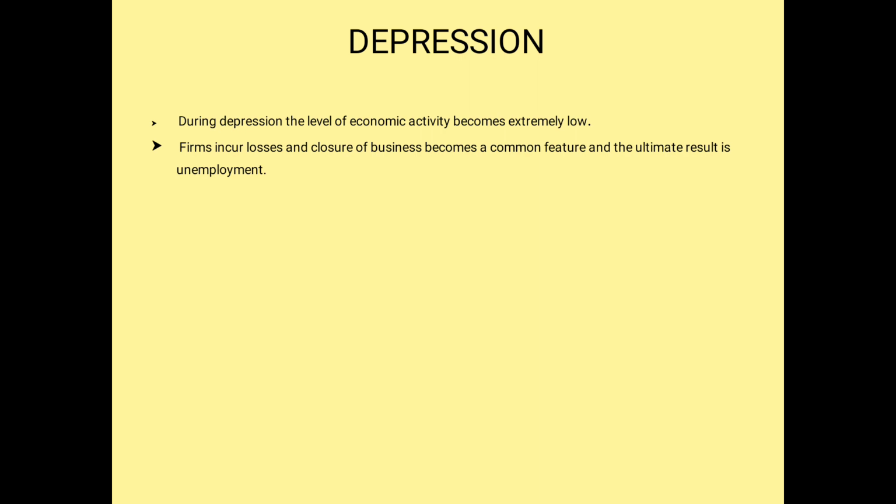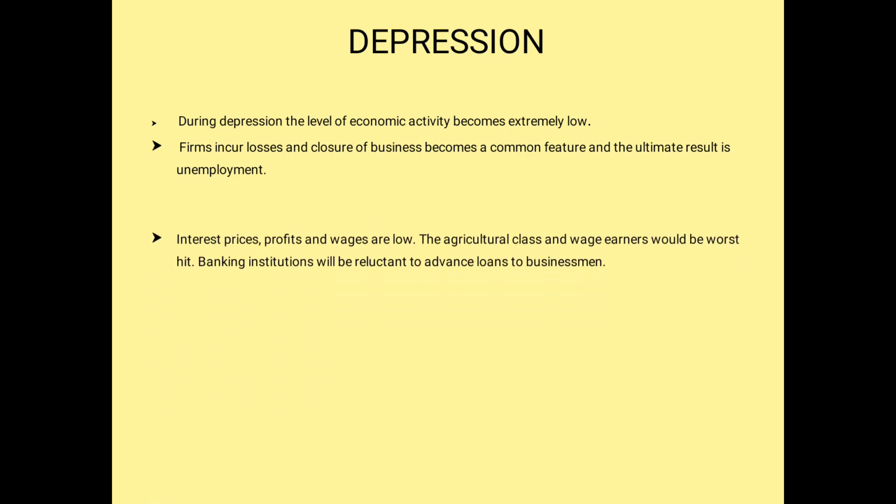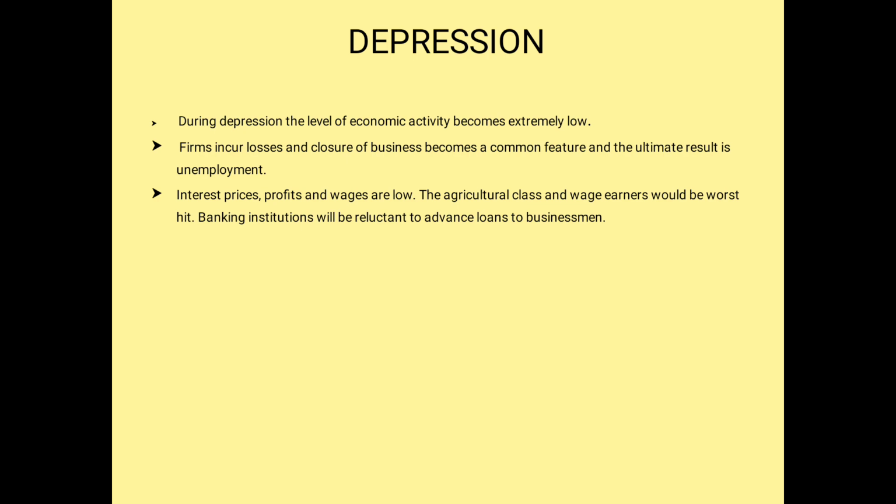Because business has come down, and unemployment has increased to the greatest extent. Interest, profit, wages, everything is very low during the period, and wages are very badly hit. And even banking institutions cannot give you loans during the depression period.